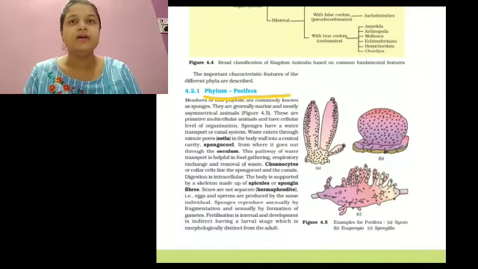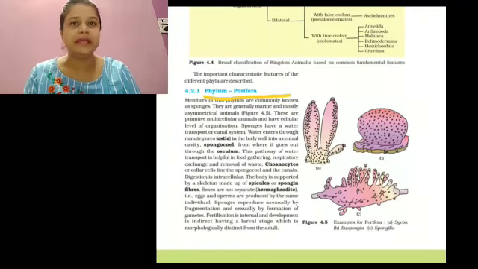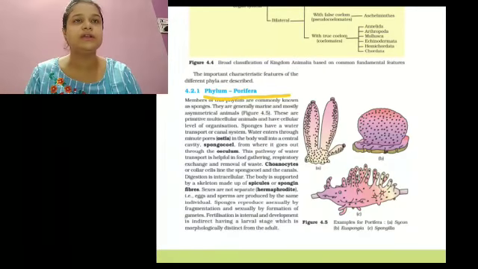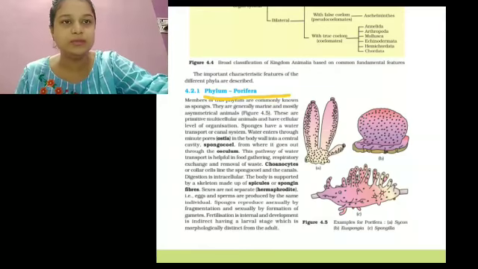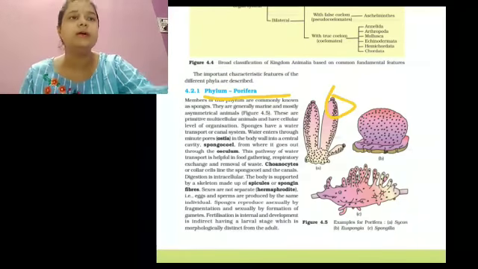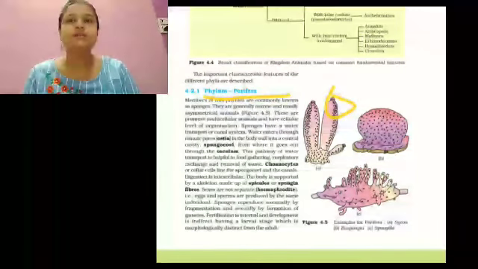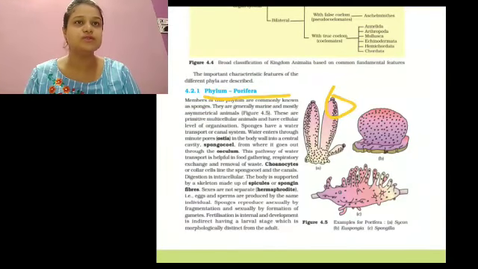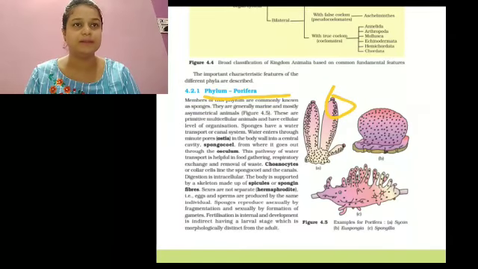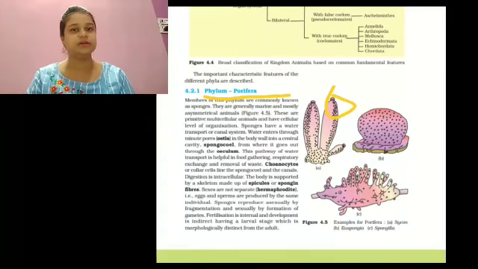A water transport or canal system is present. Water enters through minute pores called ostia into the central cavity, the spongocoel, from where it goes out through the osculum. Nutrition, respiration and excretion are performed by the water transport system.